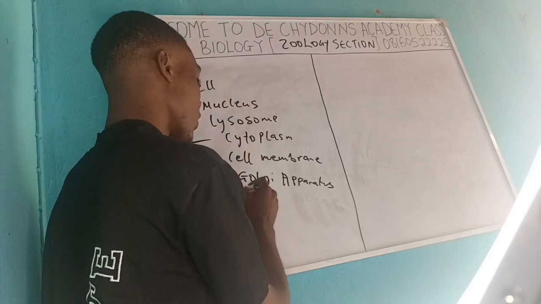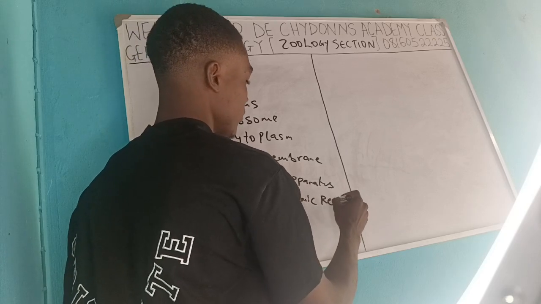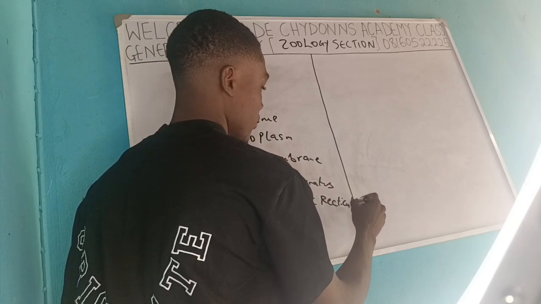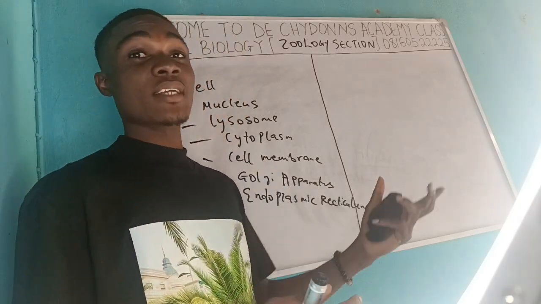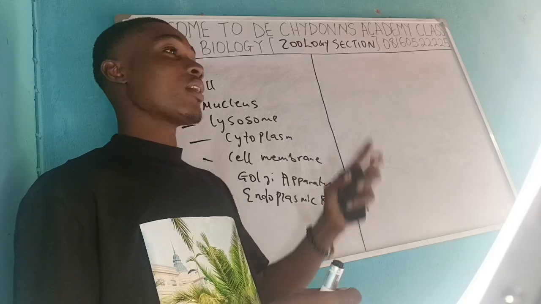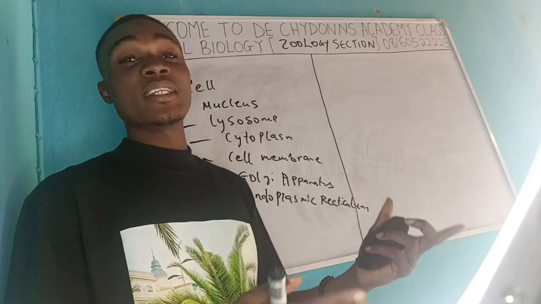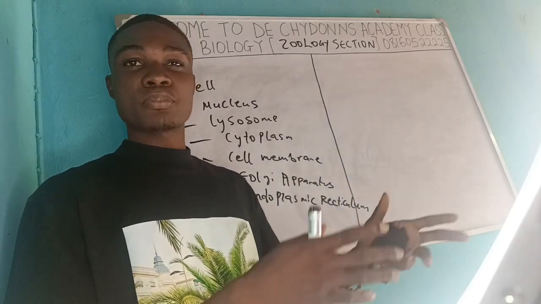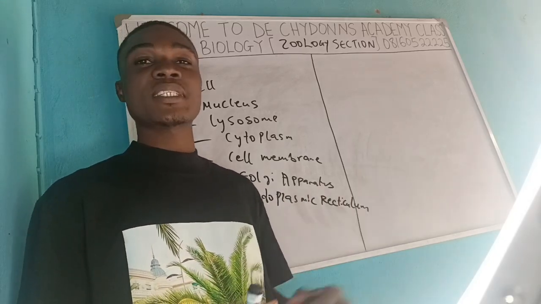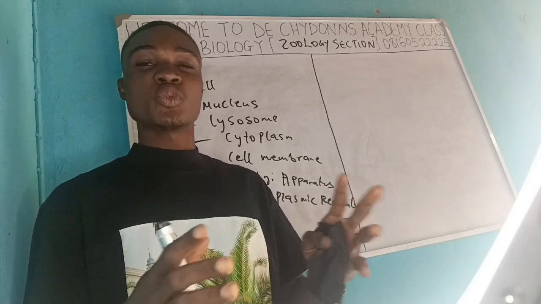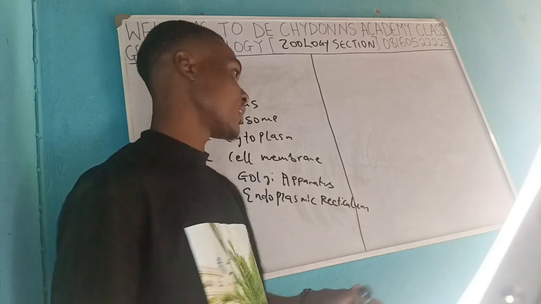We have another one they call the endoplasmic reticulum. Endoplasmic reticulum is simply an organelle where ribosomes are attached. So the ribosome attaches itself to the endoplasmic reticulum. You could say that the endoplasmic reticulum and the ribosome help to aid protein synthesis. Now, the endoplasmic reticulum that does not have any ribosome attached to it is described as smooth endoplasmic reticulum, while the one that has ribosomes attached to it is the rough endoplasmic reticulum.